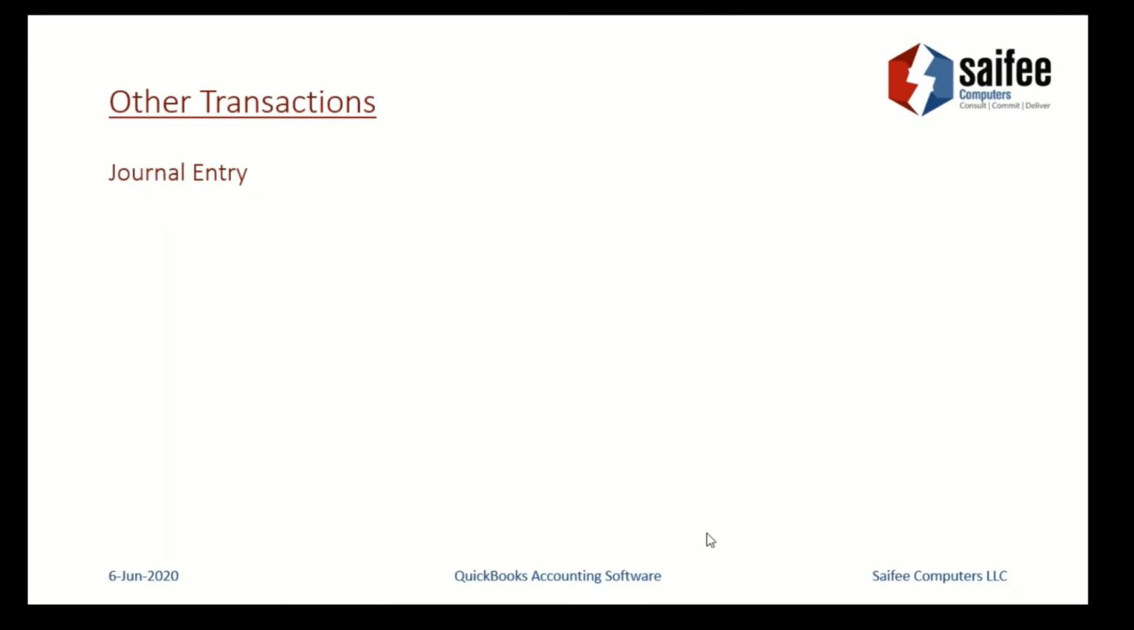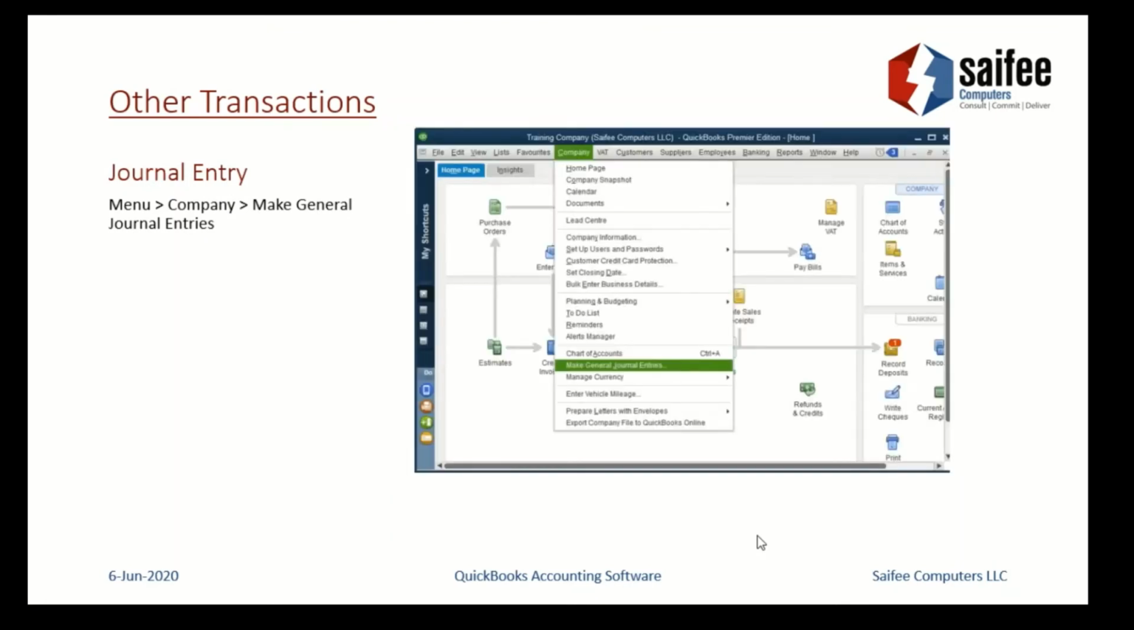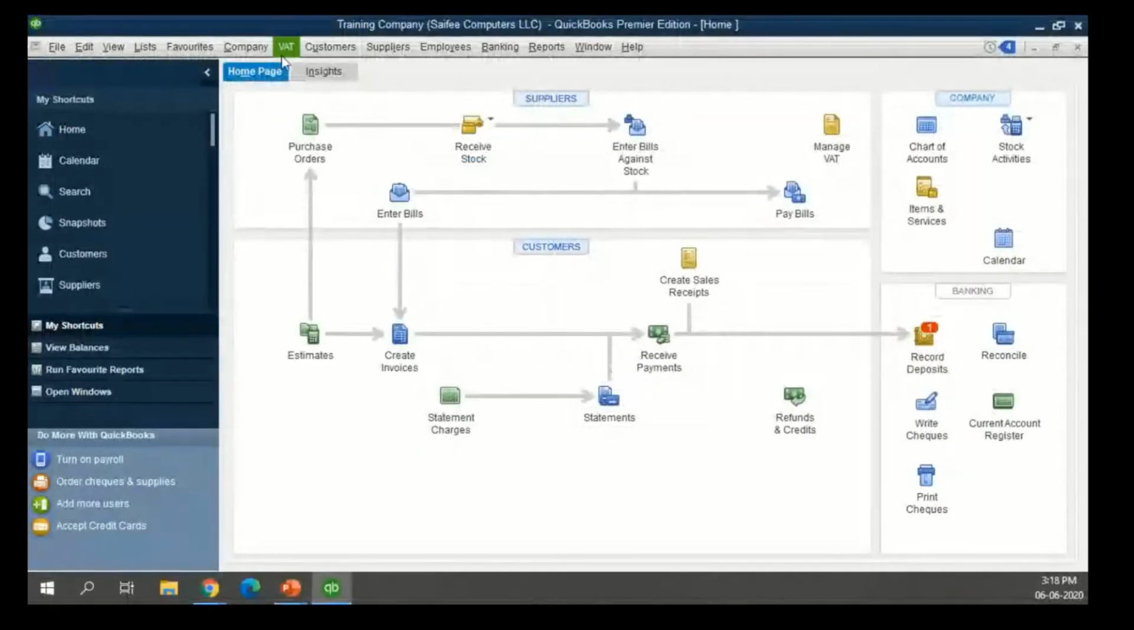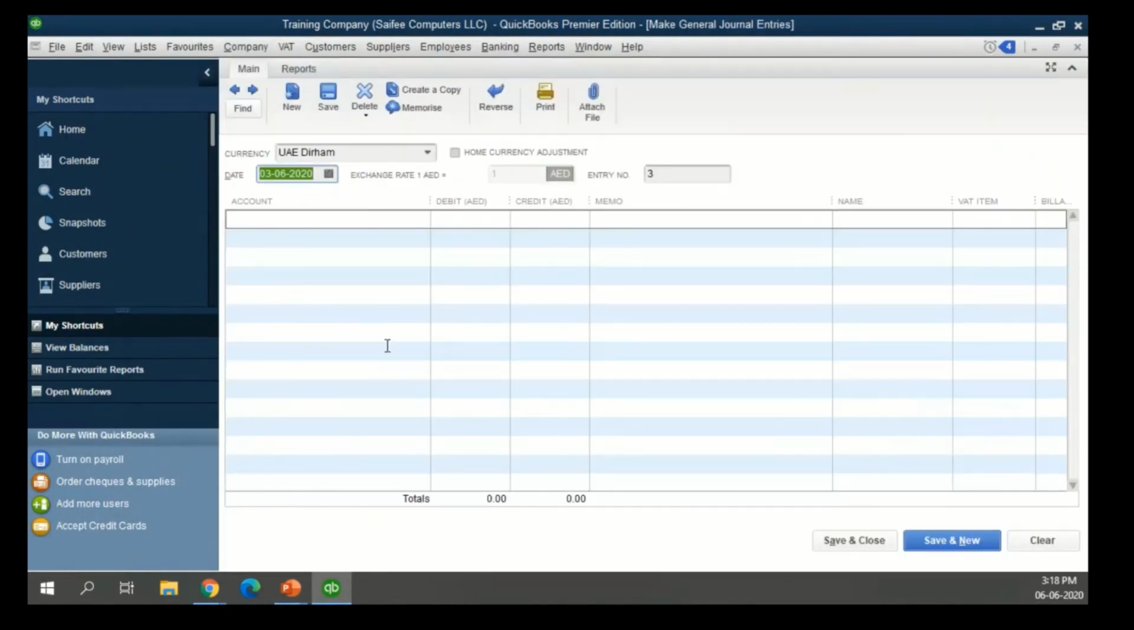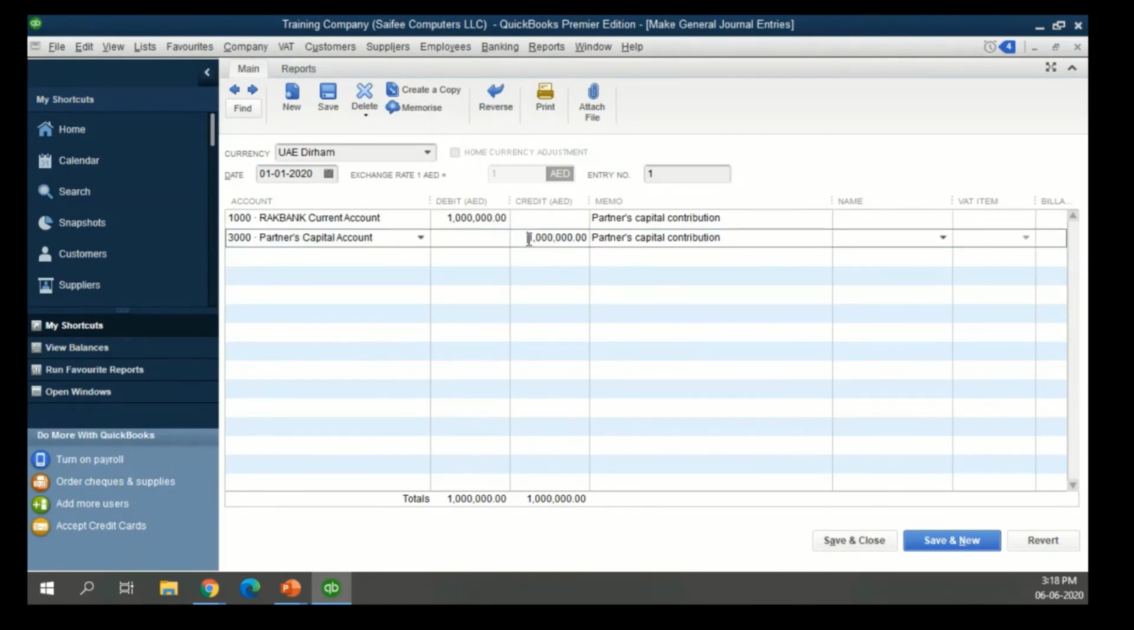We'll quickly look at the other transactions, which is one thing very basic for any accounting software: a journal entry, that can be accessed from the menu bar using the company's menu. I can go to the company, select make general journal entries, and I'll be in the standard format of entering a journal entry. Like any accountant, you would be required to select a ledger account and the amount that needs to be debited, another ledger account and an amount that needs to be credited, or you can have multiple lines with multiple debits and credits.